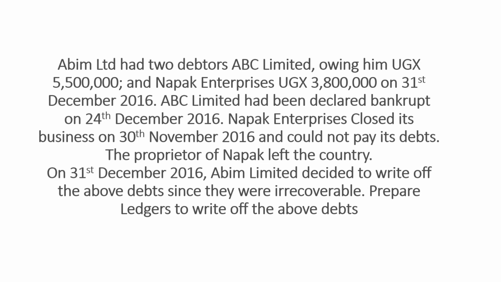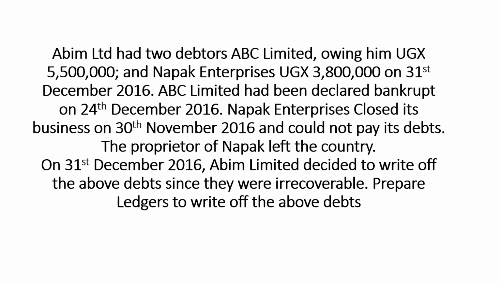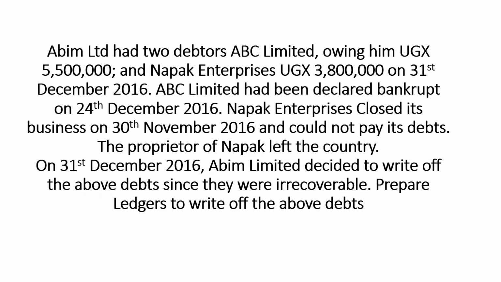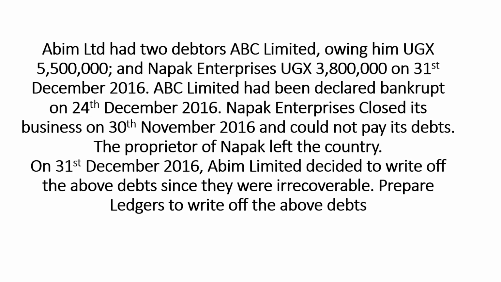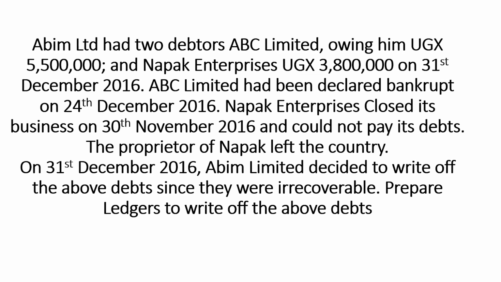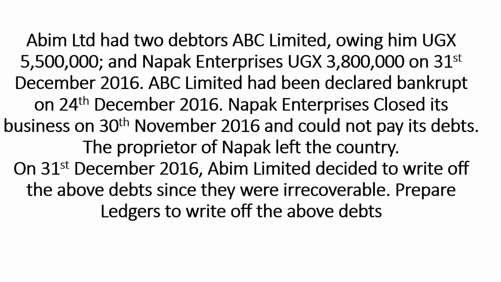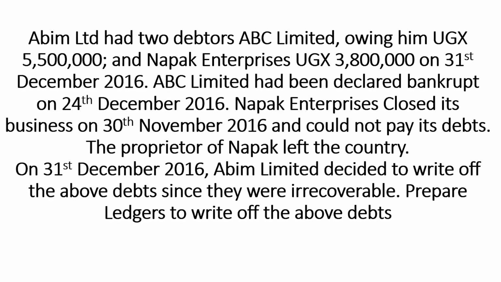Abin Limited had two debtors: ABC Limited, owing 5,500,000, and Napak Enterprises, owing 3,800,000 as at 31st December 2016. ABC Limited had been declared bankrupt on the 24th of December 2016, and Napak Enterprises closed its business on the 30th of November 2016 and could not pay its debts. The proprietor of Napak left the country. On 31st of December 2016, Abim Limited decided to write off the above debts since they were irrecoverable.